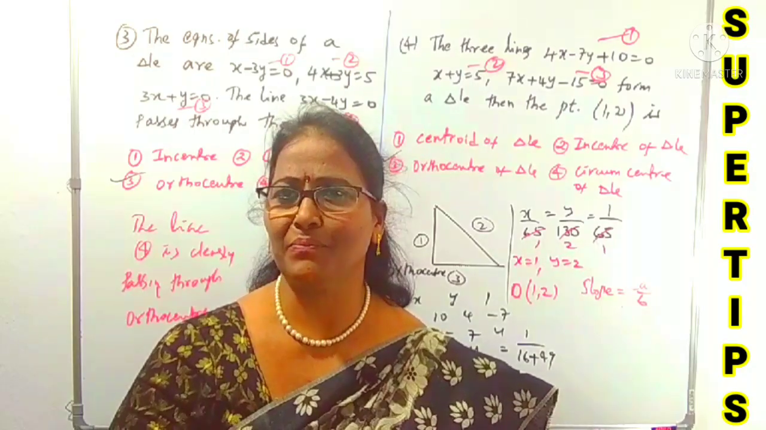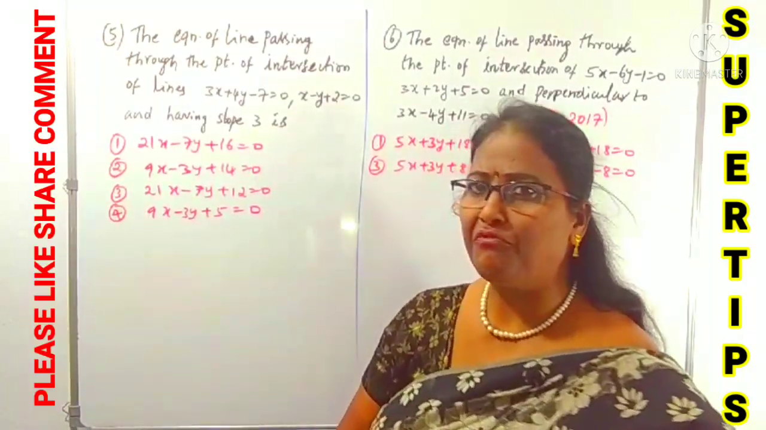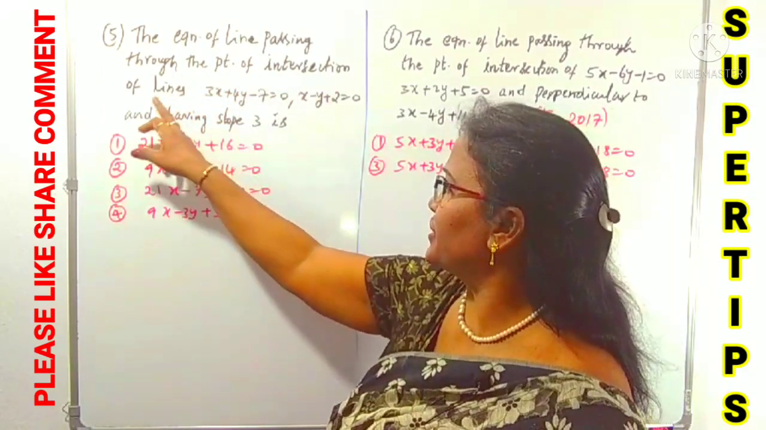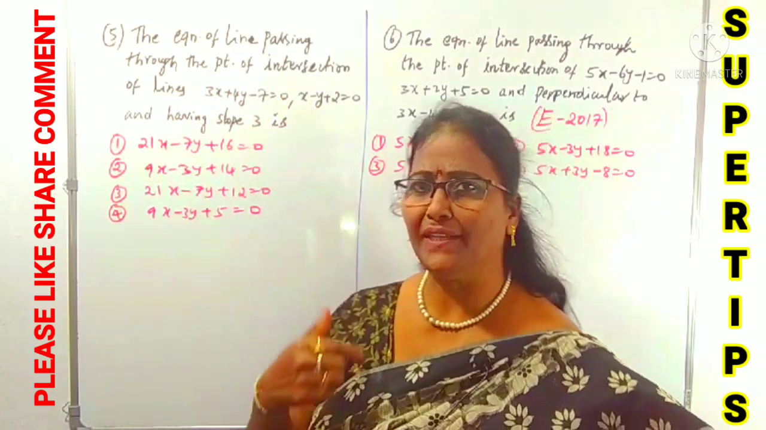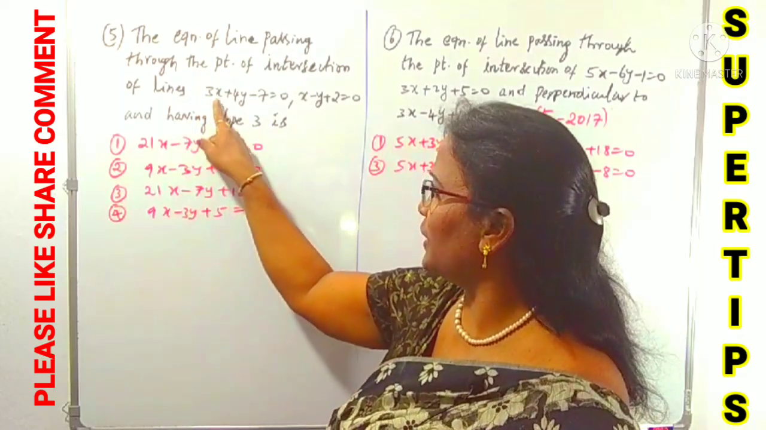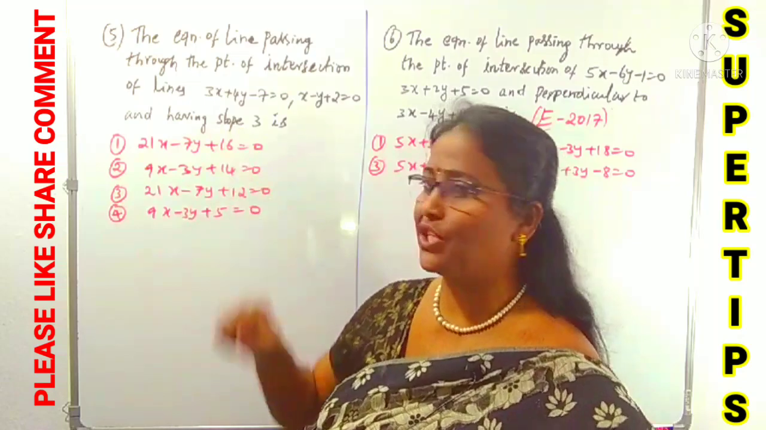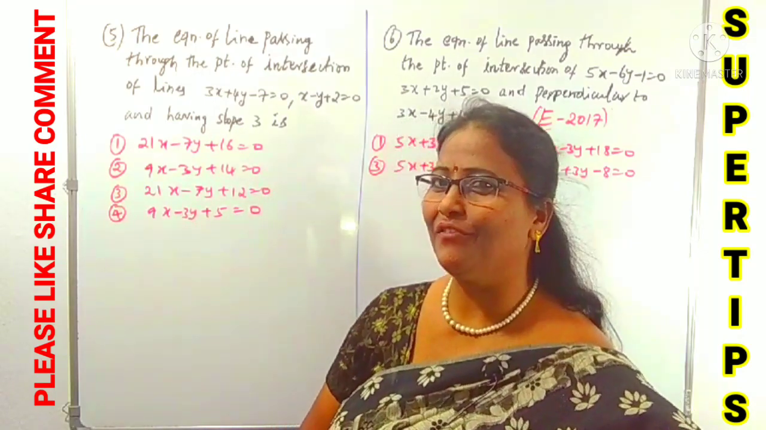Now you can come across some more questions, right? So question number 5. The equation of the line passing through the point of intersection of these two lines. We want the equation of the line which passes through the point of intersection of this one line and this other line, and also has slope 3.